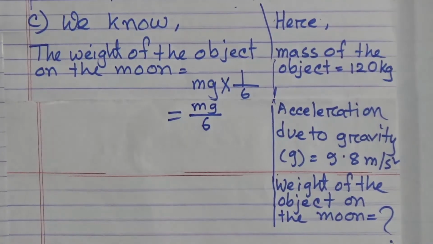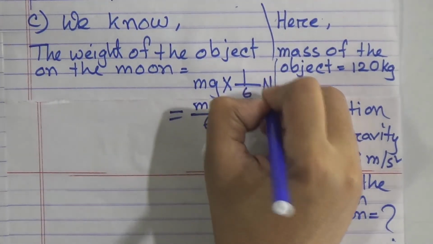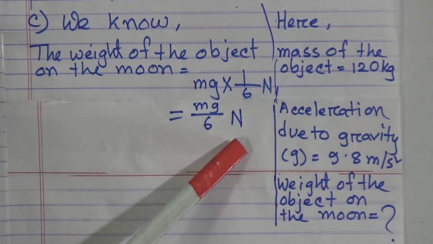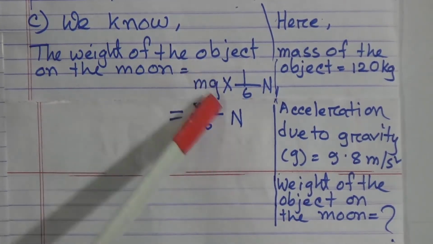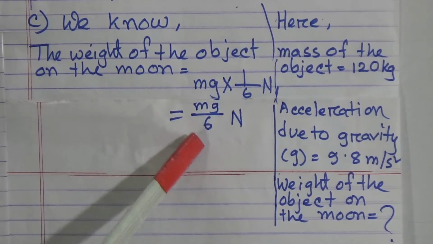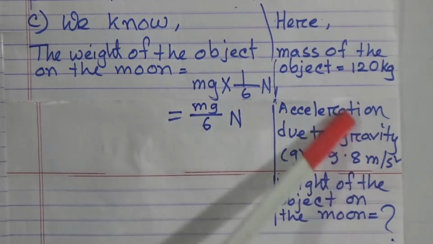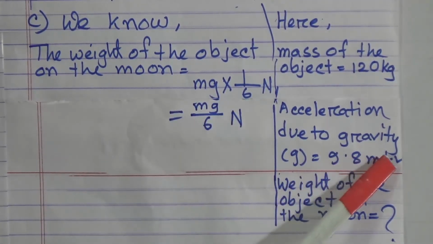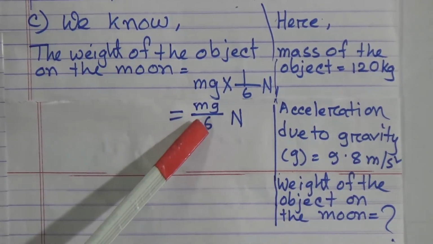Dear students, this is also your homework. I have shown how you will do this, and the unit will be Newton, because we are finding the weight and the unit of weight is Newton. By using this formula, you have to find out the weight of the object on the moon's surface. There m is given as 120 kg and g is given as 9.8 meter per second square, and you have to find the weight of the object on the moon's surface.